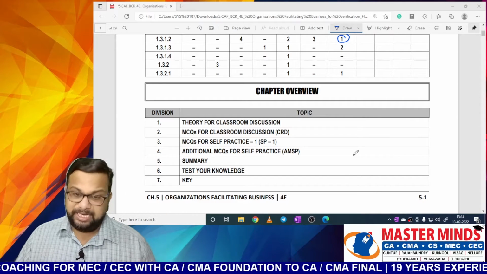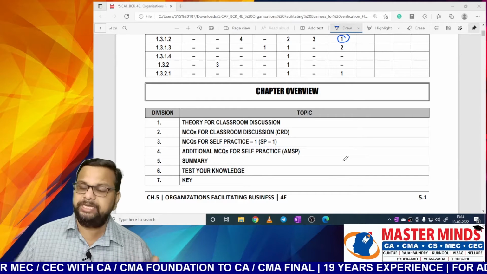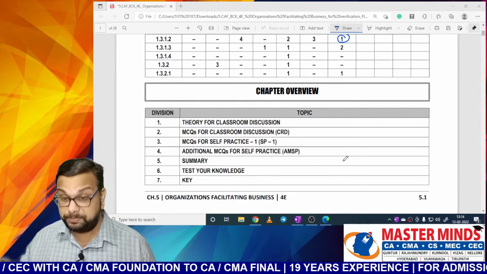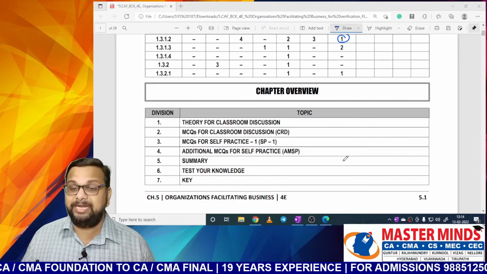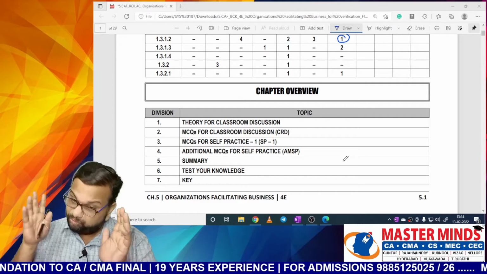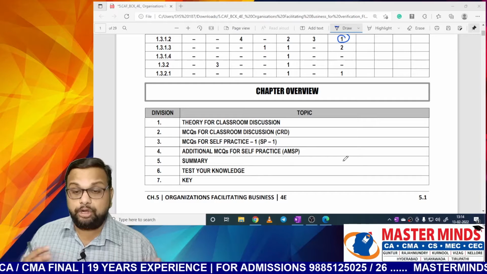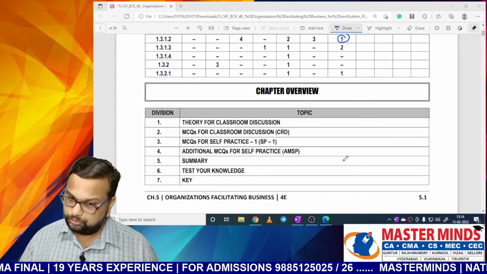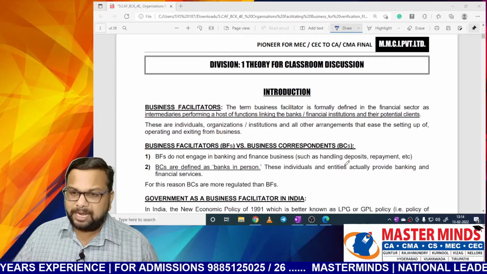Next, summary, test your knowledge, and key are also given at the end of the chapter, so that it is easy for you when you are going through SP1 and additional MCQs for self-practice, because these two will not be taught in the classroom. That is meant for your practice. If you have any doubts, you can ask them in the classroom, but they will not be taught separately. We have already covered the introduction part and some part of this chapter.